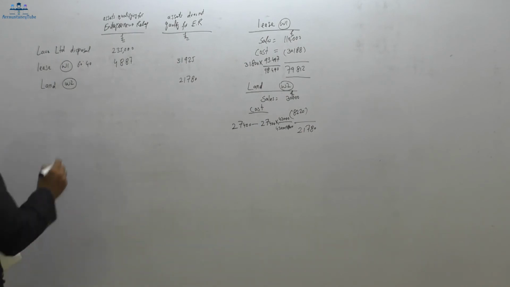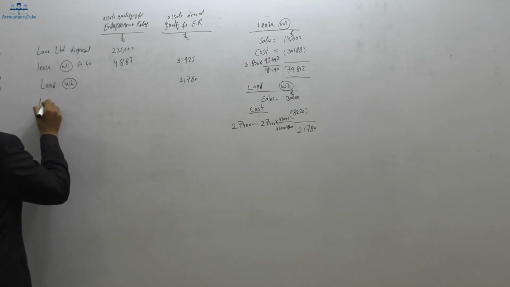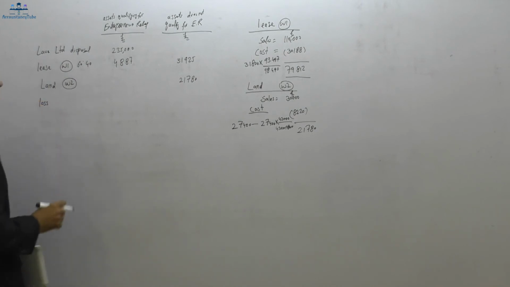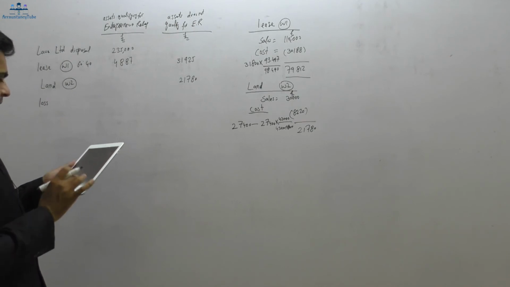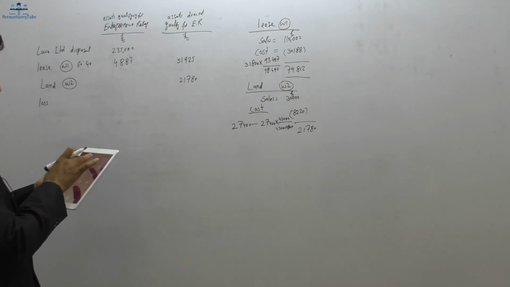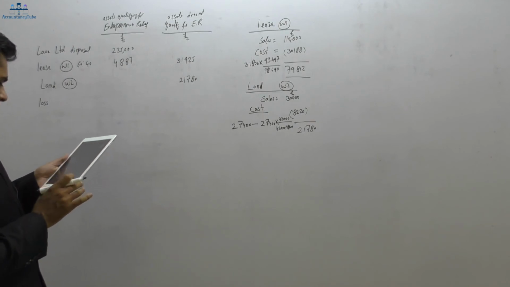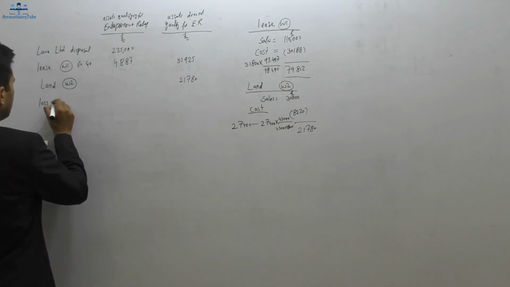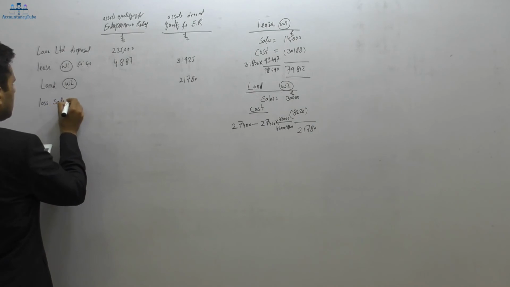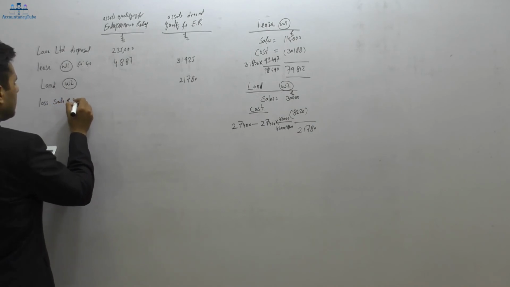Now we have to deduct the loss out of that. In the question it says capital loss is given. So that is loss on, let me see the question, loss on sale of quoted shares.